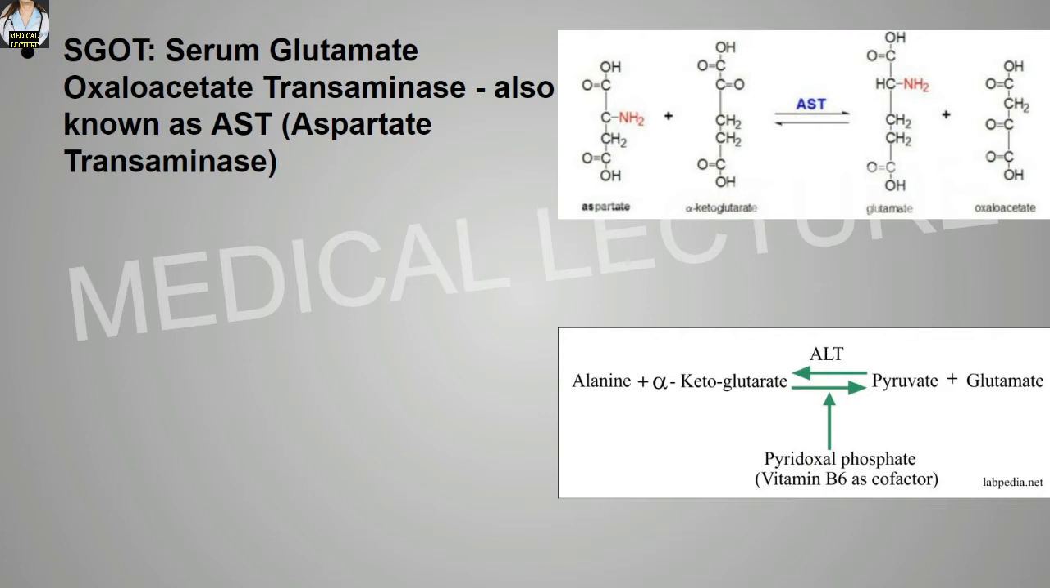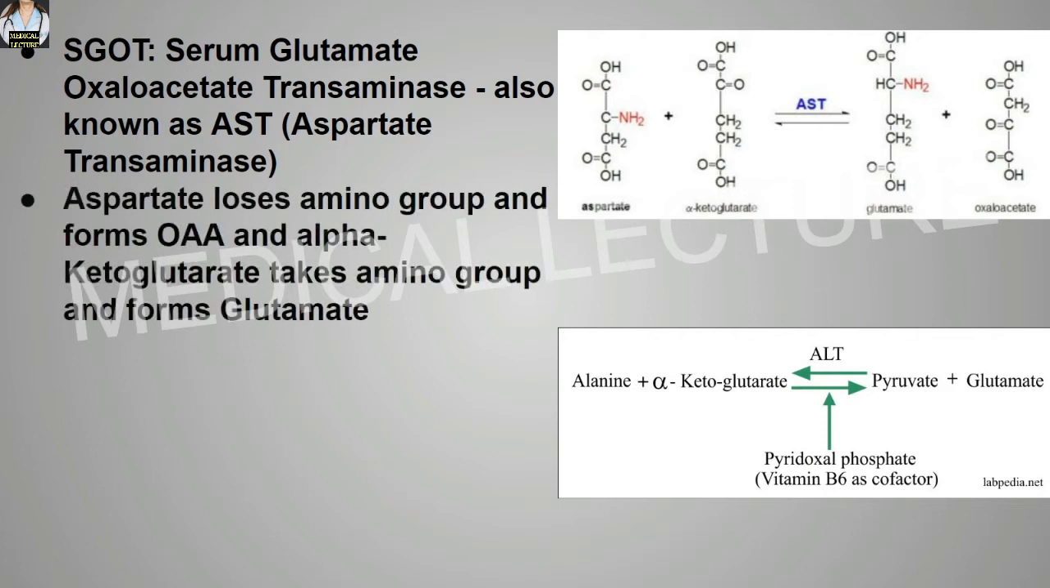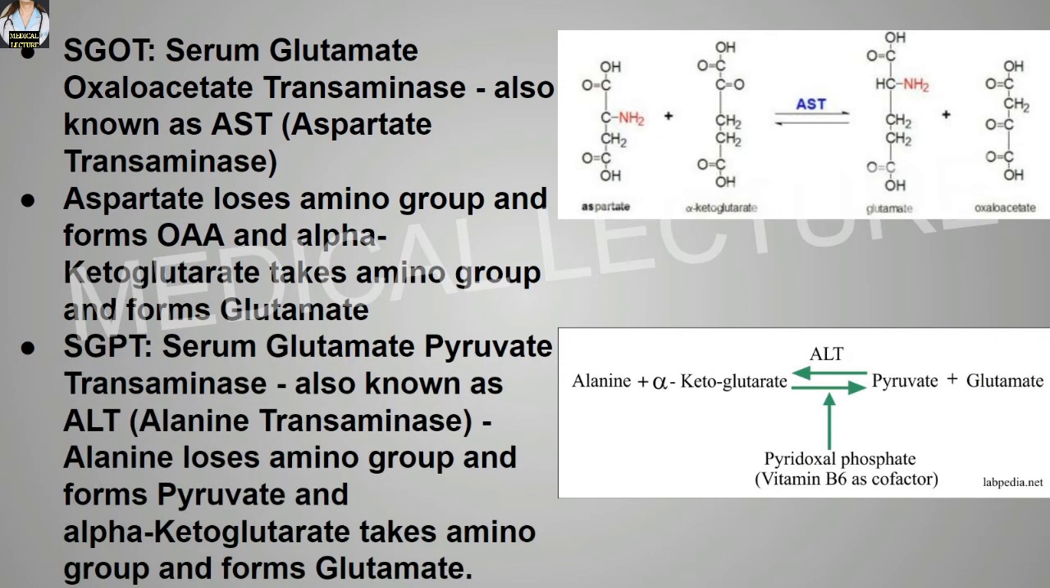We discussed this enzyme in the previous videos also, right? Aspartate loses the amino group and forms oxaloacetic acid, and alpha ketoglutaric acid takes that amino group and forms the glutamate. Simple. Now what is SGPT? SGPT means the serum glutamate pyruvate transaminase, also known as the ALT, that means alanine transaminase. We discussed this enzyme in a previous video also, right? Alanine loses the amino group and forms the pyruvate, and alpha ketoglutarate takes this amino group and forms the glutamate.